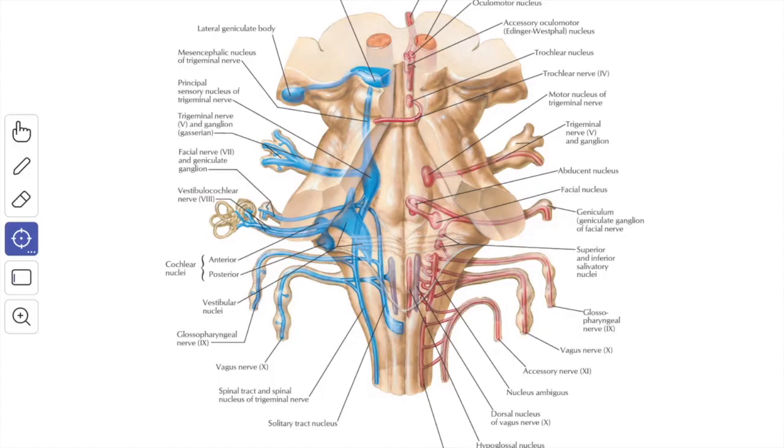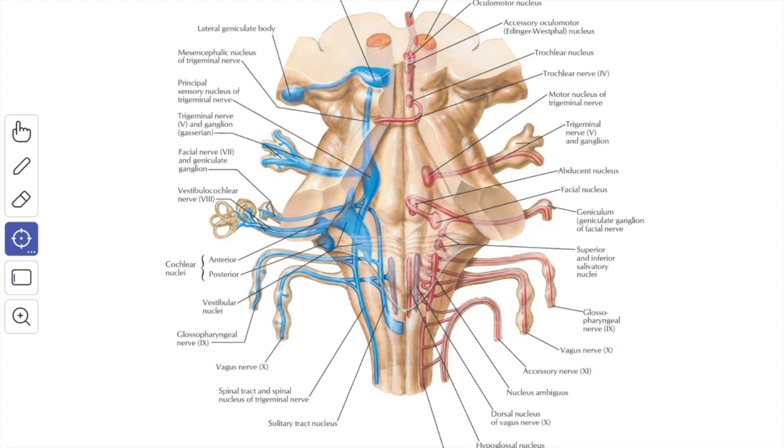In this video, we'll study about the seventh cranial nerve, the facial nerve. The facial nerve consists of a motor and a sensory root, and the sensory root is also known as the nervus intermedius. So now we'll see the functional components of the facial nerve. So first component is the branchiomotor fibers. So the branchiomotor fibers, they supply the muscles which are developed from the second branchial arch or pharyngeal arch.